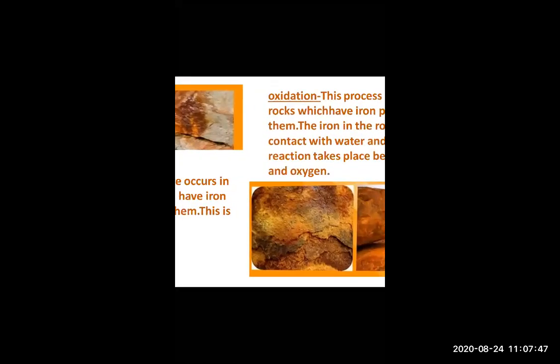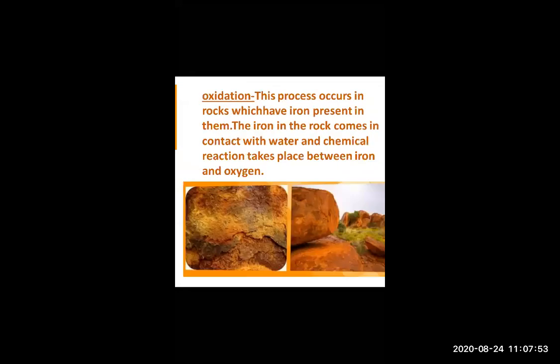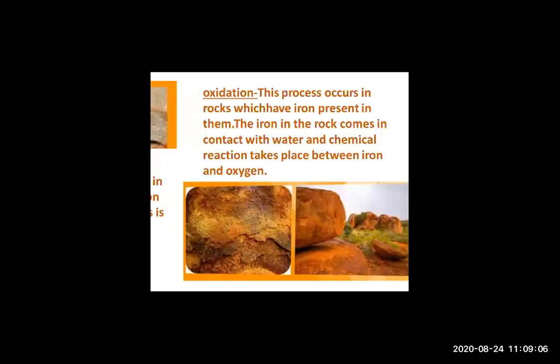After that, oxidation. Oxidation means what? The process which occurs in rock which has iron.